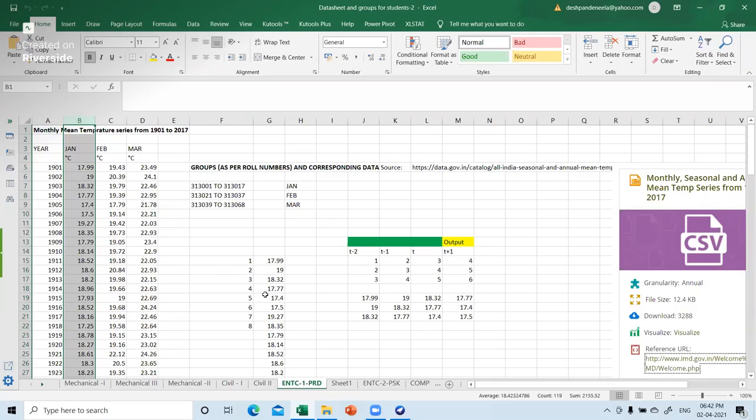So ENTC people, I'm repeating this again: ENTC people are going to work with time series data. This is monthly mean temperature, and this is the January data which this group of people will work on. This group of people from 21 to 37 will work on February, and 39 to 68 will work with March. So this data sheet is already there with you.